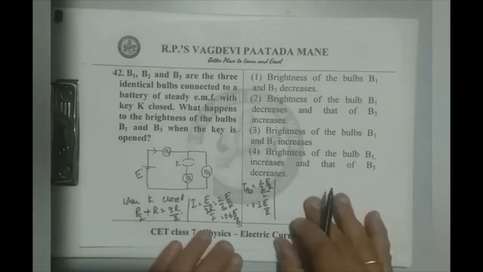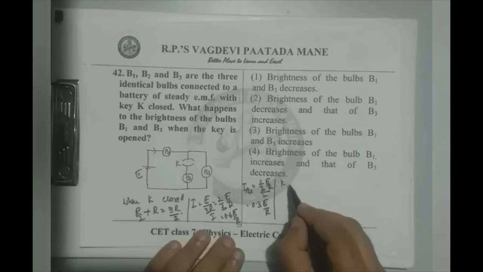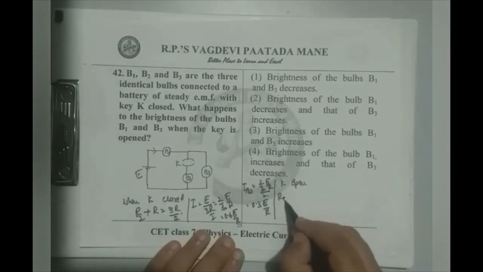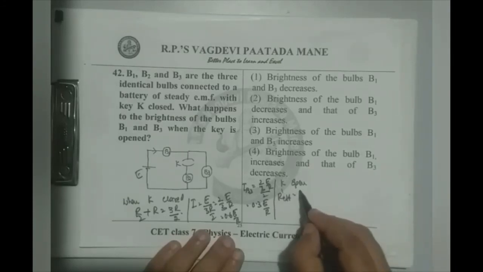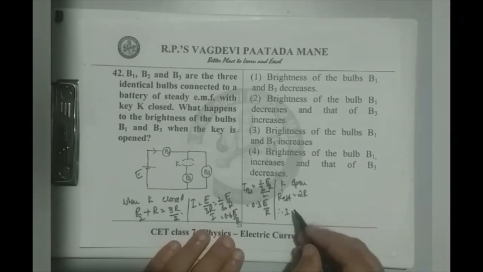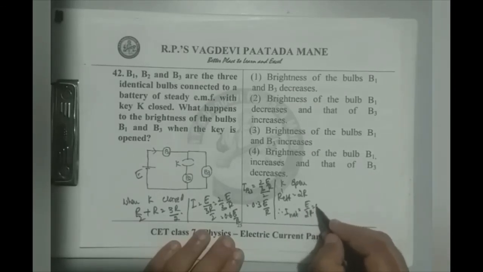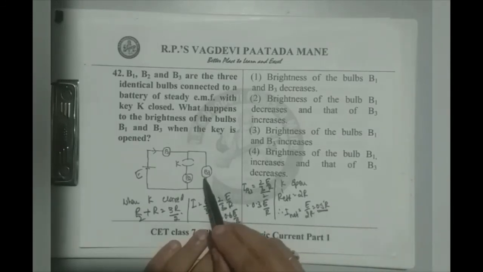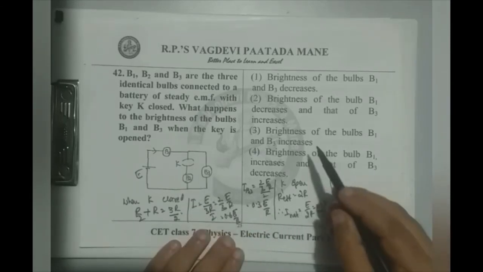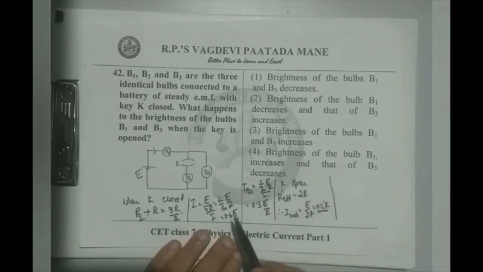Now, when key is open, the effective resistance R effective dash is the resistance of B1 plus the resistance of B3, that is 2R only. Therefore, the net current now is E by 2R or 0.5 E by R. This 0.5 E by R also flows through B3. So now B1 and B3 have the same current. Now we can analyze the situation and we can write the answer.